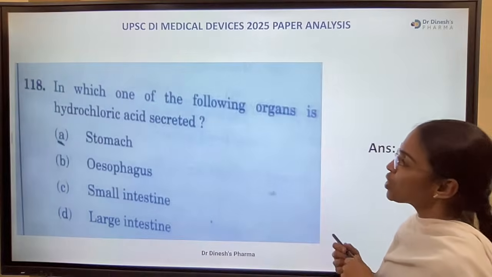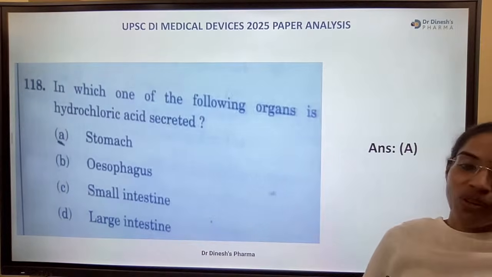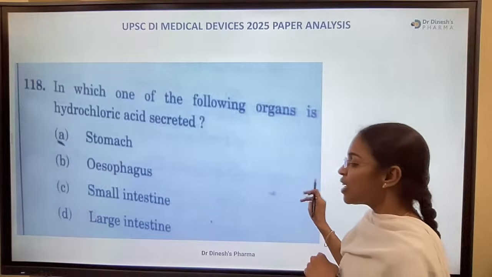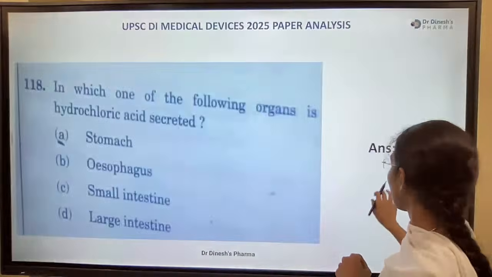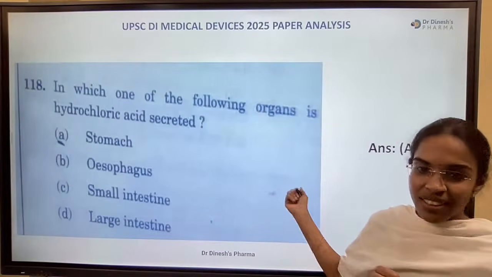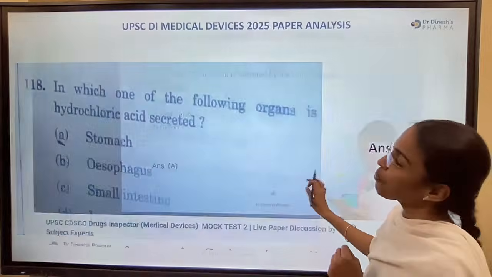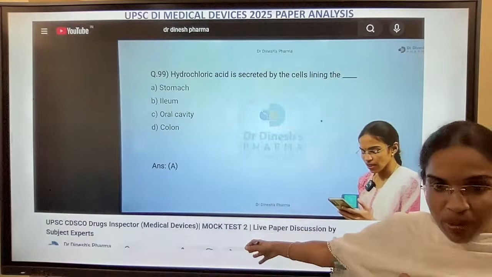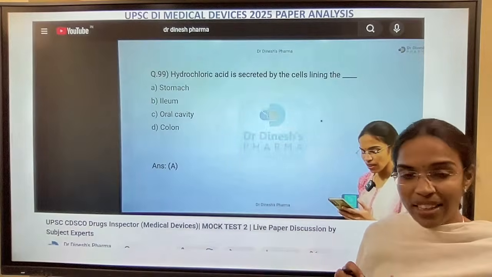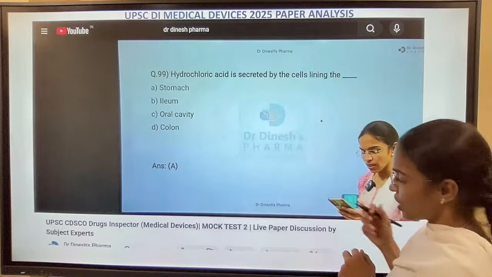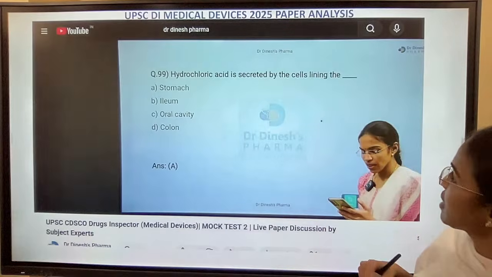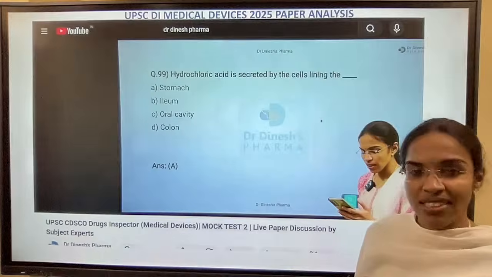So, in which one of the following organs is hydrochloric acid secreted? Stomach, esophagus, small intestine, and large intestine. The right answer will be stomach. Even this was our previous mock test question, from the final mock test 2. Hydrochloric acid is secreted by cells lining the stomach.